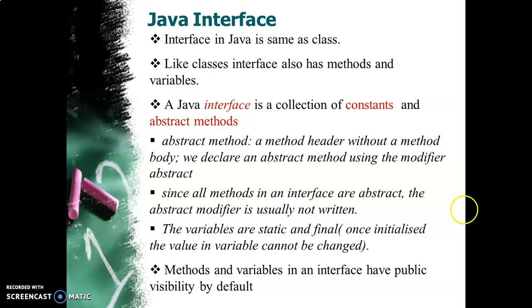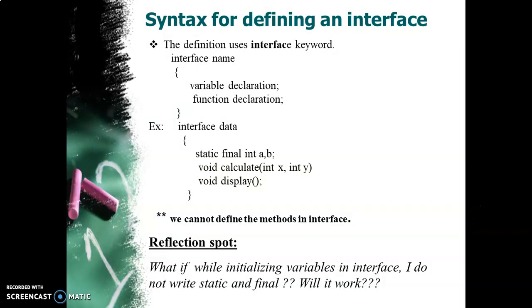We will come to know this particular thing when we actually write a program. Now, the syntax for defining an interface. If you want to define an interface, you need to use a keyword called interface. In this video, we will learn three keywords. First is interface, second is extends, and third is implements. So this is how you define an interface.